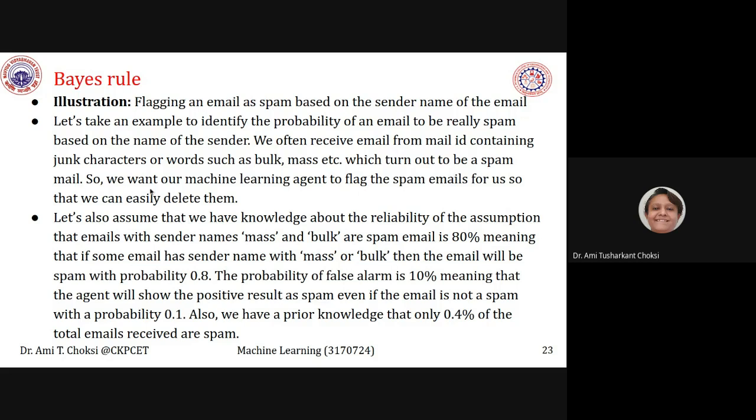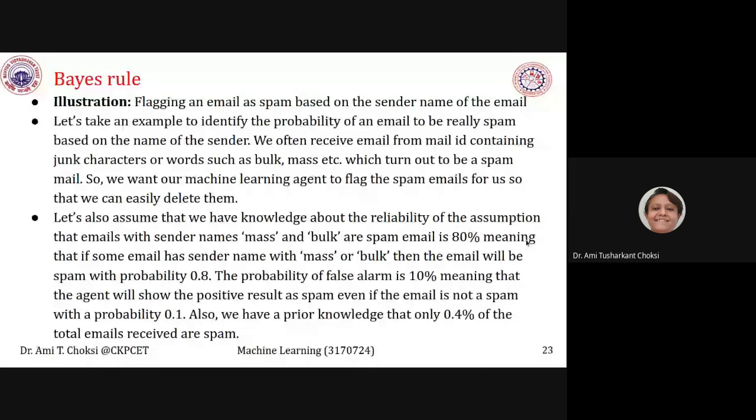So we want our machine learning agent to flag the spam emails for us so that we can easily delete them. Let us also assume that we have knowledge about the reliability of the assumption that emails with sender names, say mass and bulk, are spam emails 80% of the time.